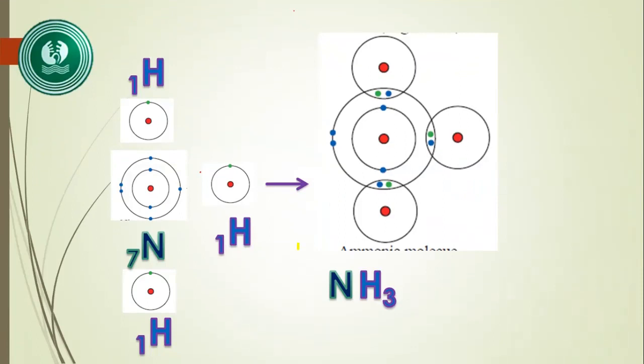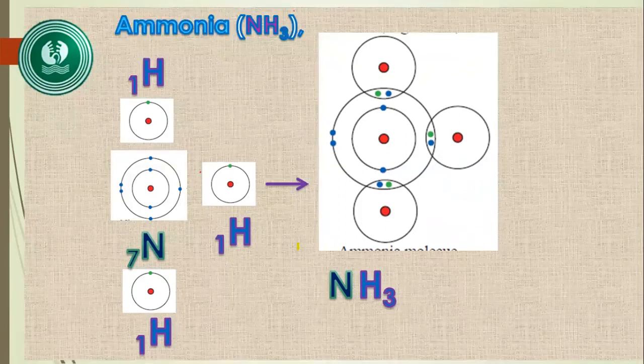The ammonia molecule, its chemical formula is NH3. Nitrogen has 5 electrons in its valence shell. So nitrogen needs 3 electrons to acquire the noble gas electronic configuration. So it shares 1 electron each with 3 hydrogen atoms and forms the NH3 ammonia molecule.